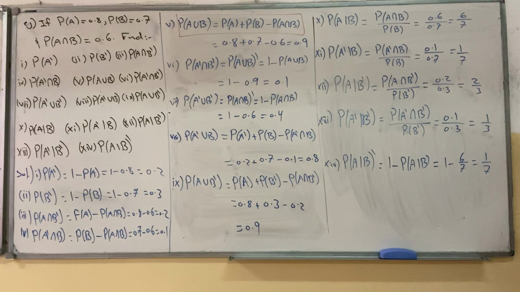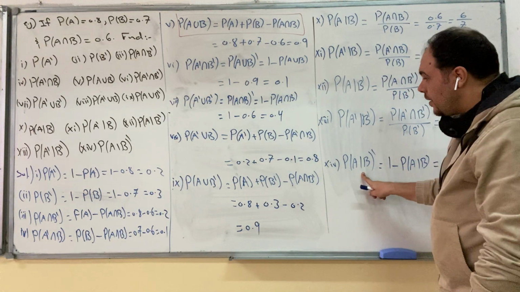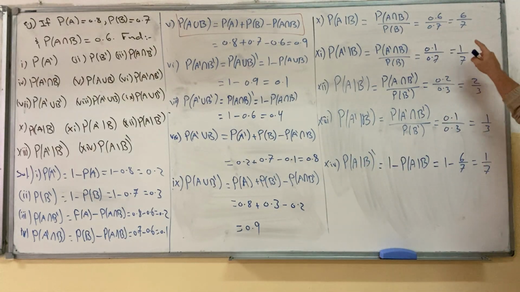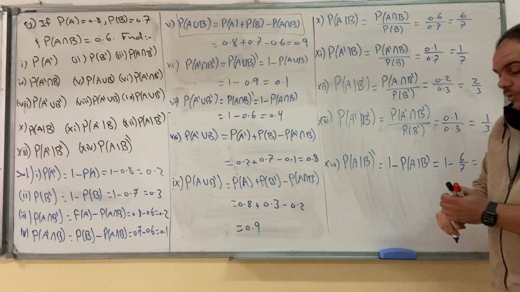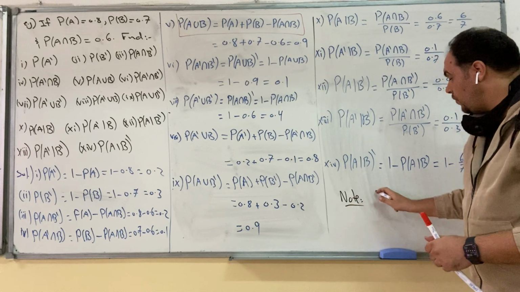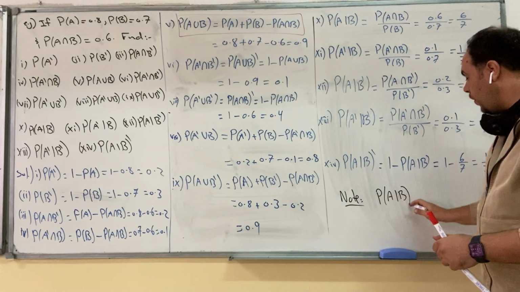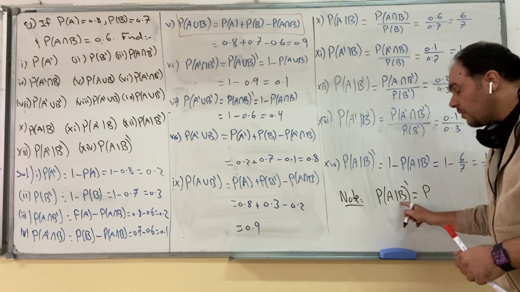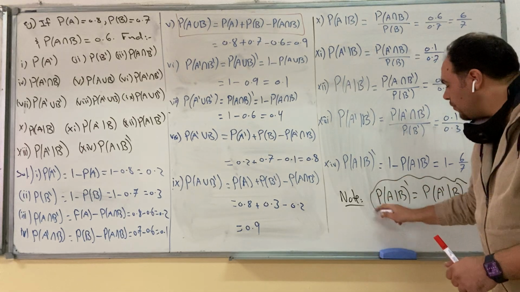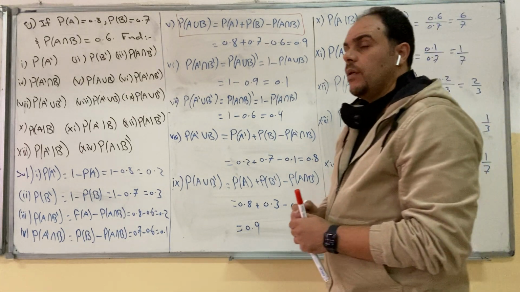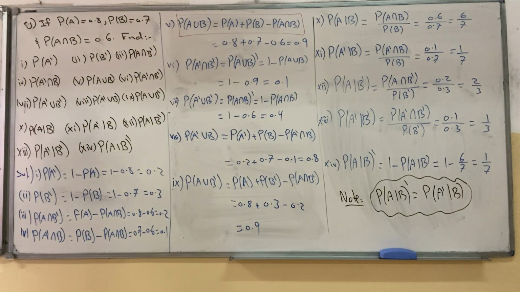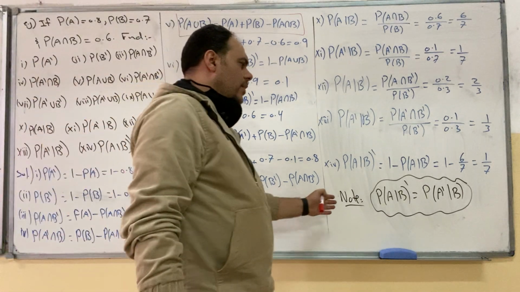Now, this probability differs than this one. They are not equivalent. If you can see the answer, it's equivalent to this part. So you can memorize it as, take it as a note. If you want to find probability of A given B complement, you cannot use the complement for both. You will use the complement for A only. These two are equivalent. And the proof is left for the students. You can prove it, just apply the formula and you will get the answer.